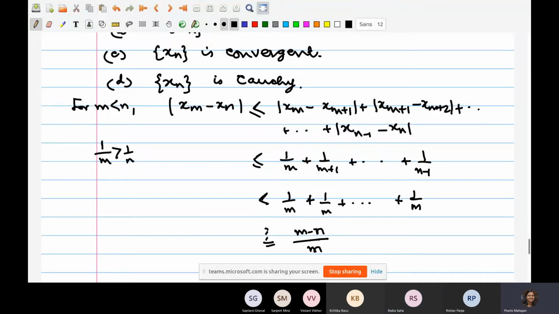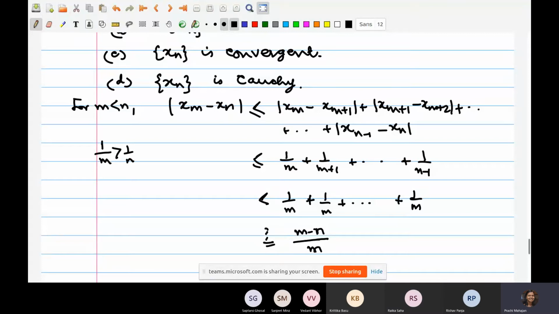Okay, so Raika, there are two things here. You seem to be exploring what is given here, but this certainly does not give you a proof that xn is not Cauchy. See, this just gives you a bound, but there might be a finer bound for which it may work out to be Cauchy. Yeah, this is one thing I would like to highlight. Do you see my point here?